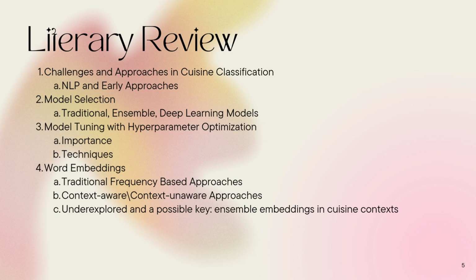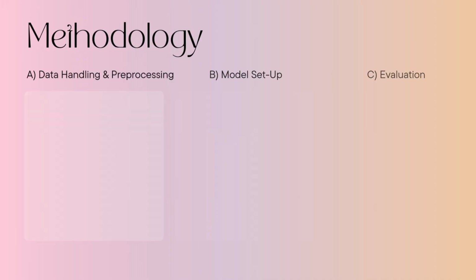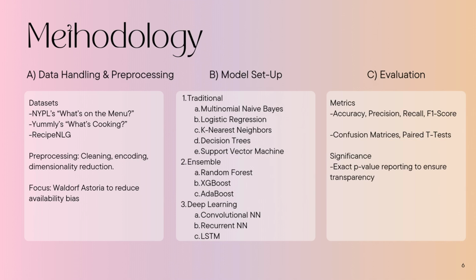In this study, we systematically analyzed food consumption patterns using restaurant menus. Our methodology focused on three key stages: data handling and pre-processing, classification, and evaluation. First, the data handling process. We worked with three data sets: the NYPL's What's on the Menu initiative, Yummly's What's Cooking dataset, and Recipe NLG. Together, they provide both historical and modern culinary data.